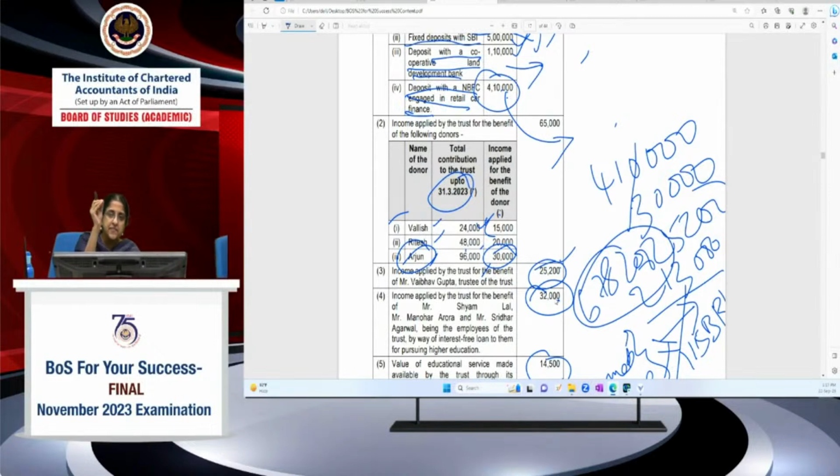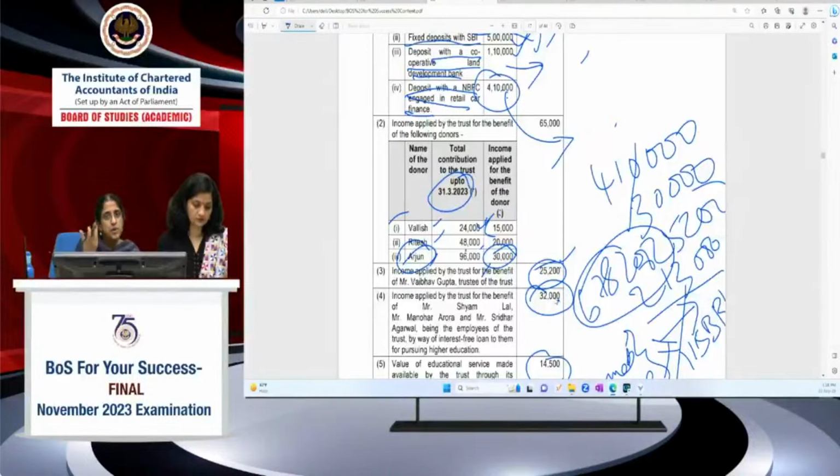Specified income, they've given that certain violations, if they commit, that amount applied will be treated as a specified income. And accordingly, what are those violations have been listed under 115BBI itself. 12(2), value of educational or medical services provided by an educational institution or a hospital to the prohibited persons, it will be deemed as income. Definitely it will be deemed as income. It will not be allowed as application, but it's not a specified income which is taxable under 115BBI. So that should not be included.